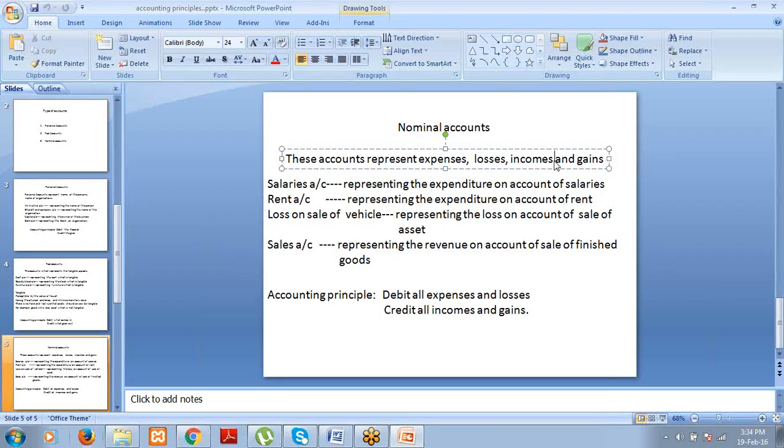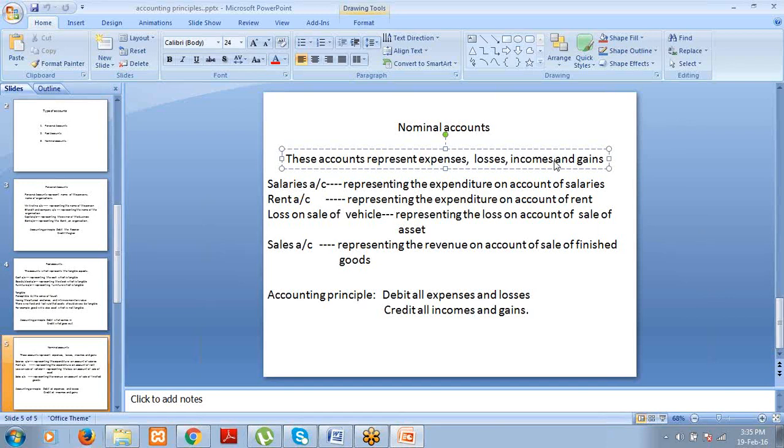You have delivered your goods in return of which you got the cash. That is called sales revenue. Suppose you have rendered some services to some outsiders. In return, you will be getting some revenue. Right? Suppose for example, I am giving you the training, right? In return, I am getting the fees. This is my revenue or this is my income. So, if you get something with your efforts in return, that is called income.